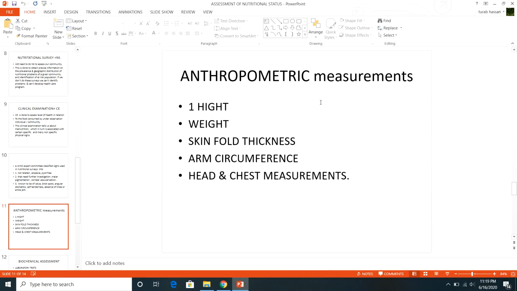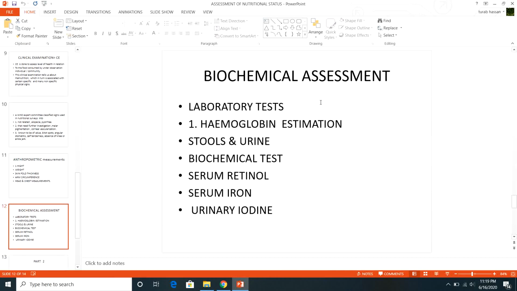Okay, so in the nutritional assessment, first of all we studied the clinical examination, then how we can take the anthropometric measurements and how we can assess, and then comes the biochemical assessment. Now in biochemical assessment, of course you are doing laboratory tests and you are confirming your diagnosis.